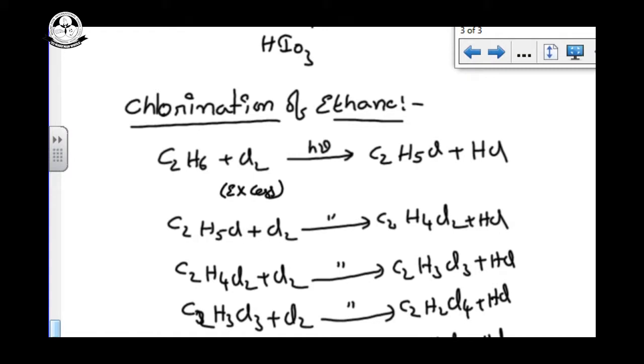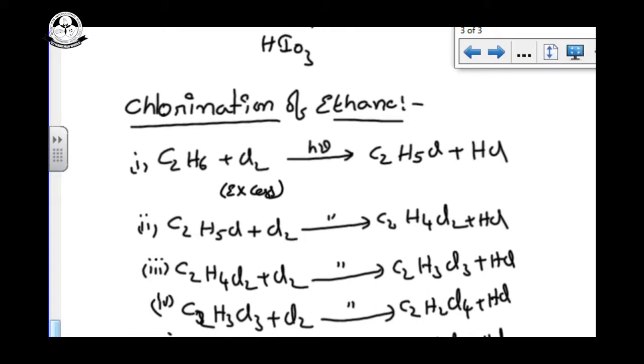C2HCl5 plus Cl2 gives C2Cl6 plus HCl. So six chemical reactions, all only halogenation. If you want, you can write the mechanism for each and every chemical reaction.